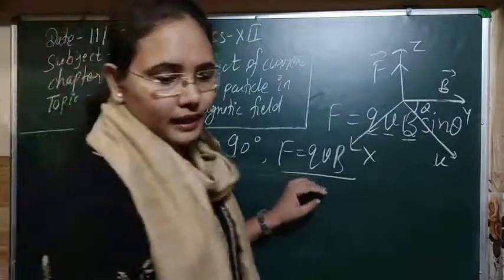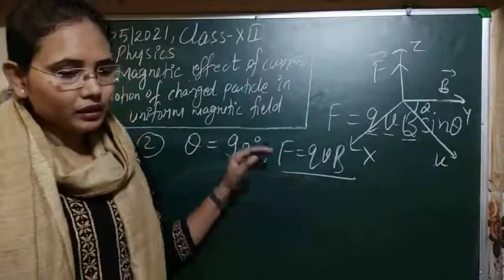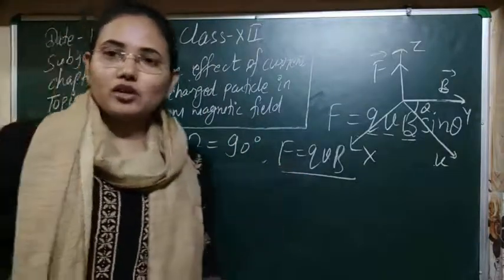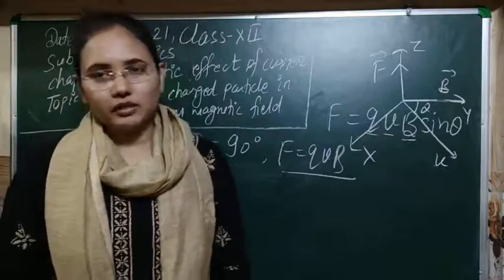So here in this case, if you see the direction of F, the direction of F is perpendicular to the velocity vector.